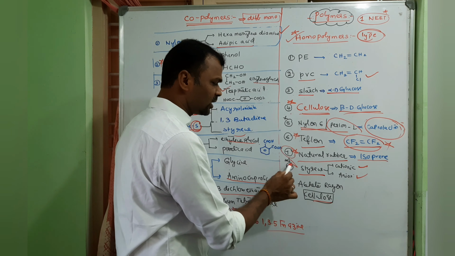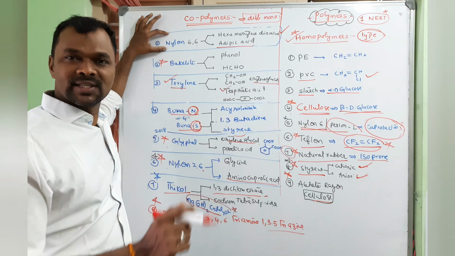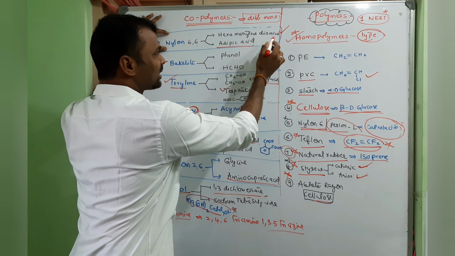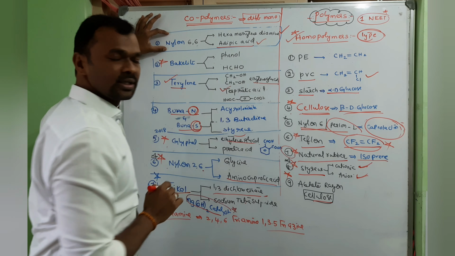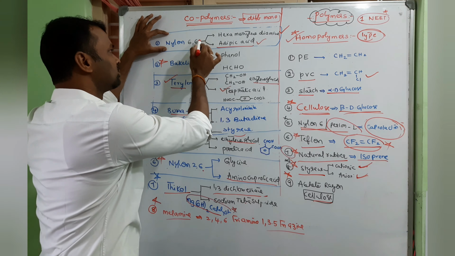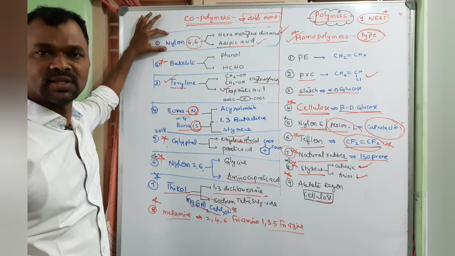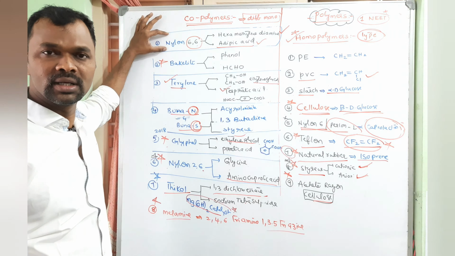Similarly, I am giving copolymers. What are copolymers? They are made up of more than one type of monomer. I can say different functional groups. So here the first one is very important, Nylon 6,6. Hexamethylene diamine and adipic acid. Six carbons are there in each, that is the reason we are calling it 6,6.